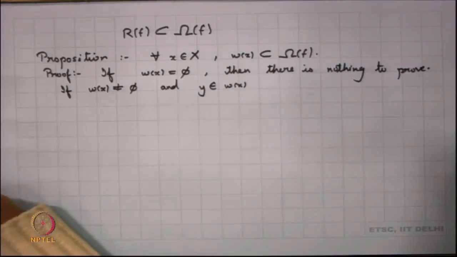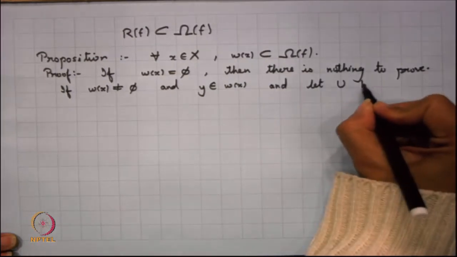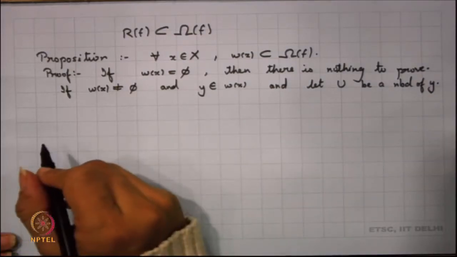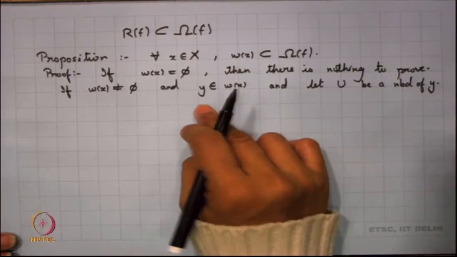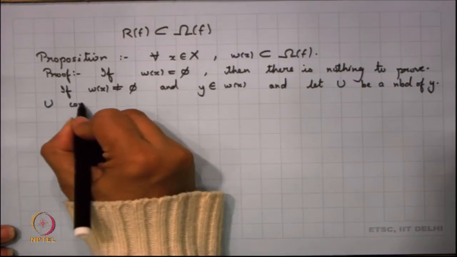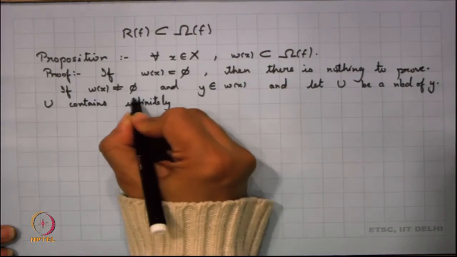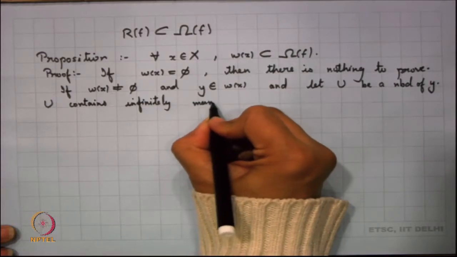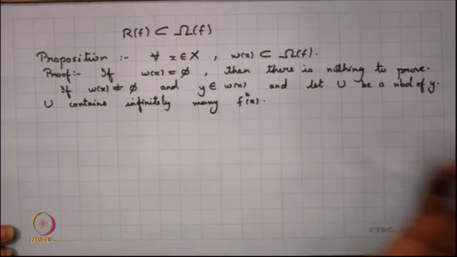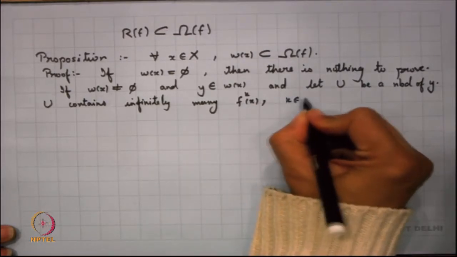So, let y belong to the limit set and let U be a neighbourhood of y. Now, since U is a neighbourhood of y, we know that y is a limit point, right. So, that means that U contains infinitely many points of the orbit of x, right. So, U contains infinitely many f k x for k belongs to N.